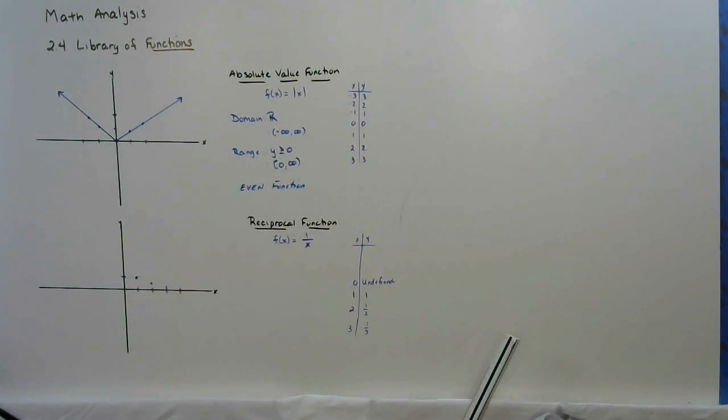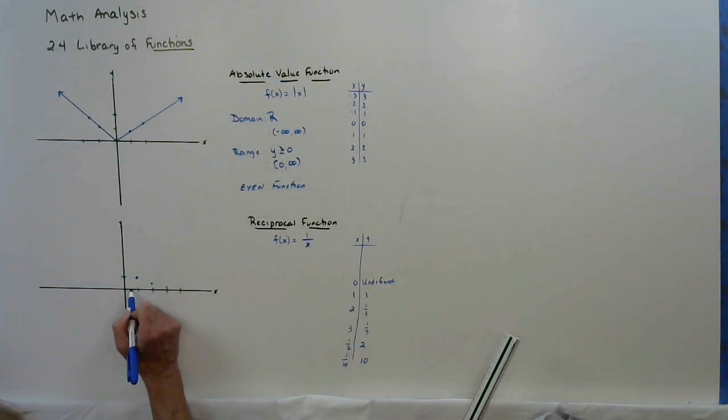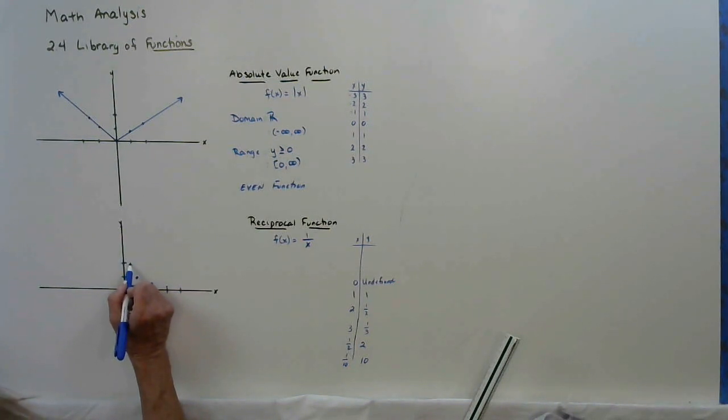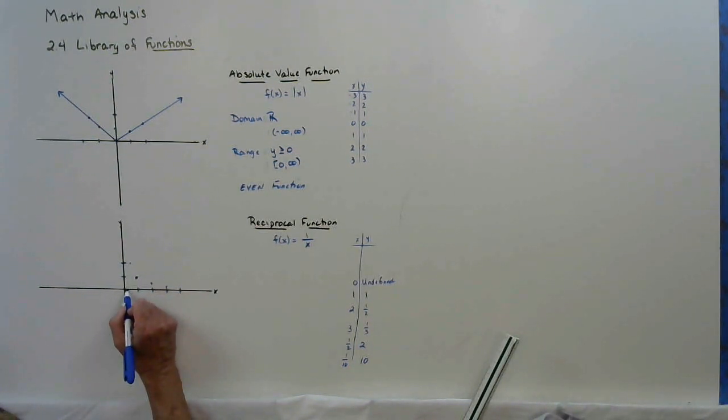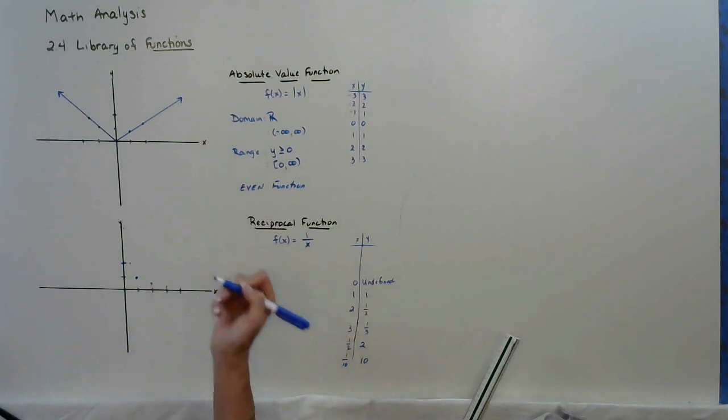I'm getting smaller and smaller and smaller. What if I substitute in 1/2? Well, the reciprocal of 1/2 is 2. What if I substitute 1/10? The reciprocal would be getting larger. So at x is a half, I get 2. At x is 1/10, I get 10.